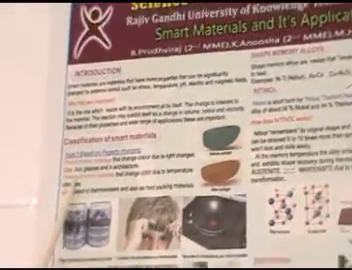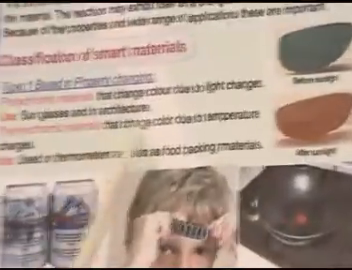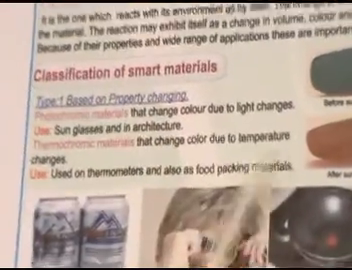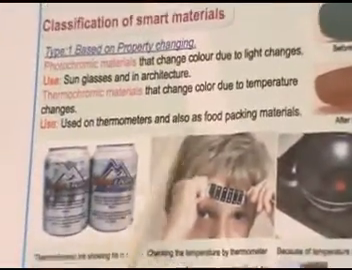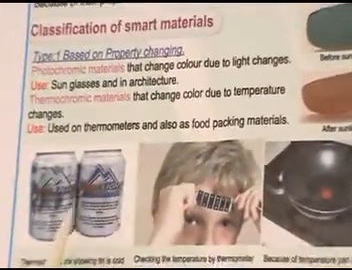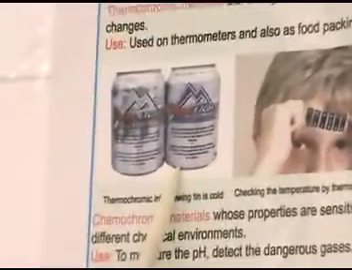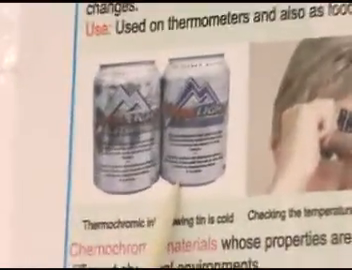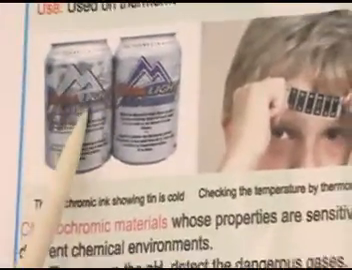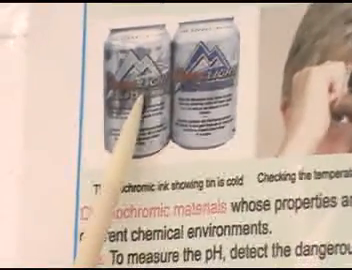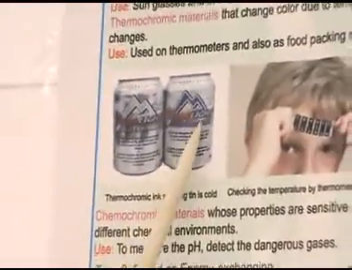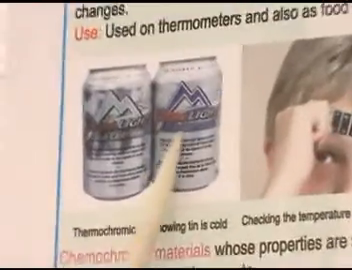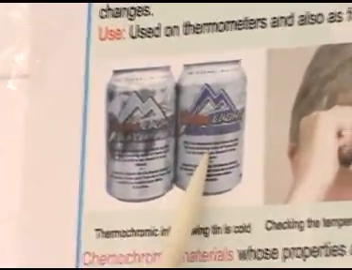Next, coming to thermochromic materials. The name itself shows that when a temperature change is applied to the material, it changes its color. For example, thermochromic materials are used in food packing materials. See the tin bottles. The first tin is in normal condition, at room temperature, not that cold. The second one shows a thicker blue color, which means the tin is very cold, as cold as you want it.